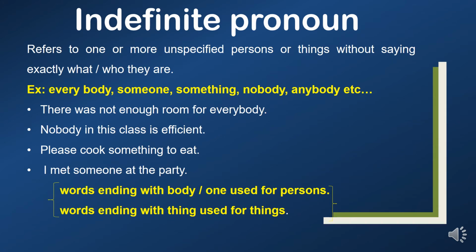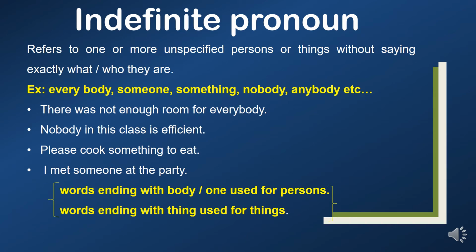The next one is indefinite pronoun. Indefinite pronoun refers to one or more unspecified persons or things without saying exactly who or what they are. Okay, here in the heading itself, we can understand indefinite means it is not definite. It is not saying definitely, particularly, specifically, it is not referring to anyone. Okay, let's see the examples.